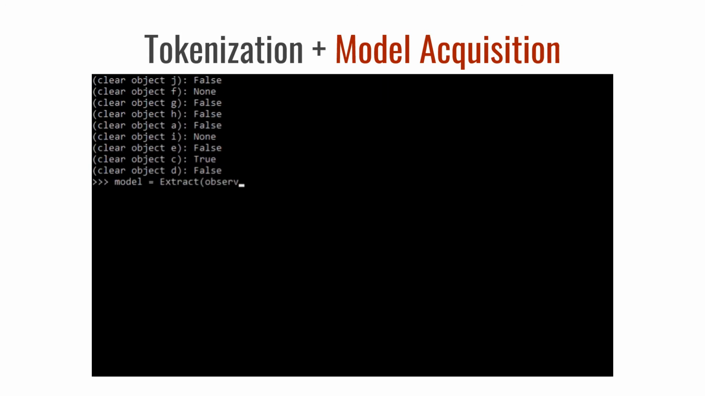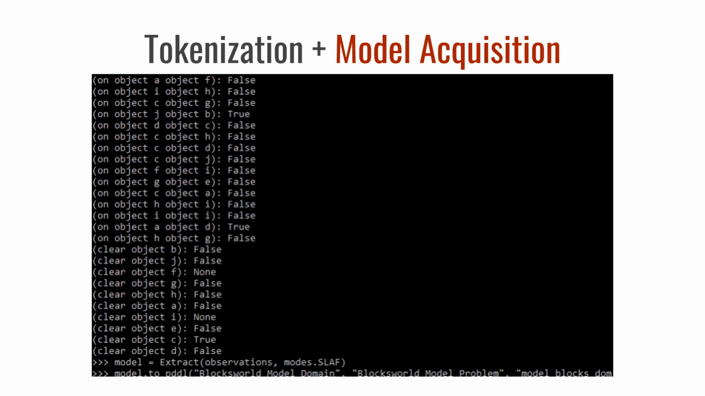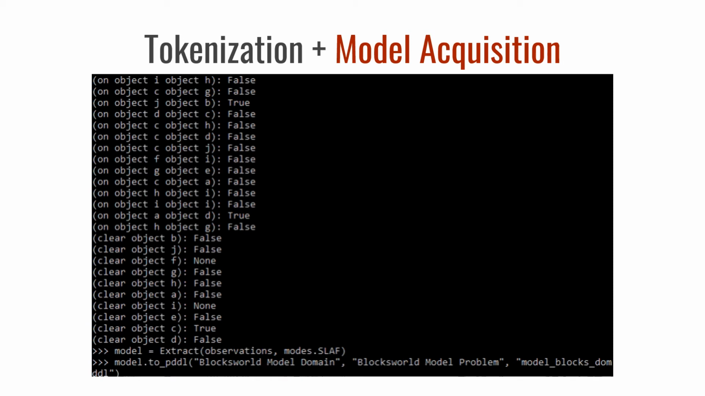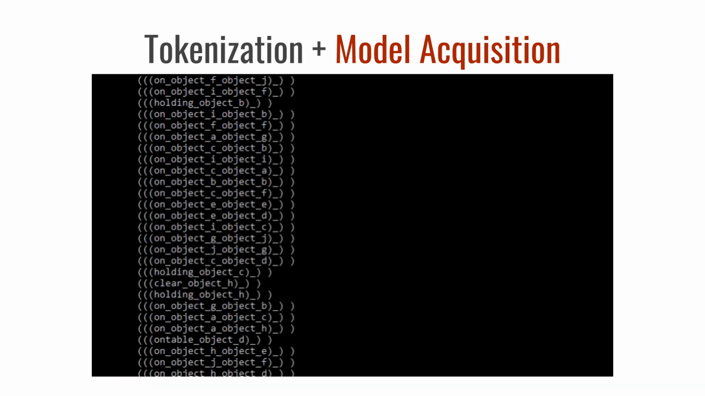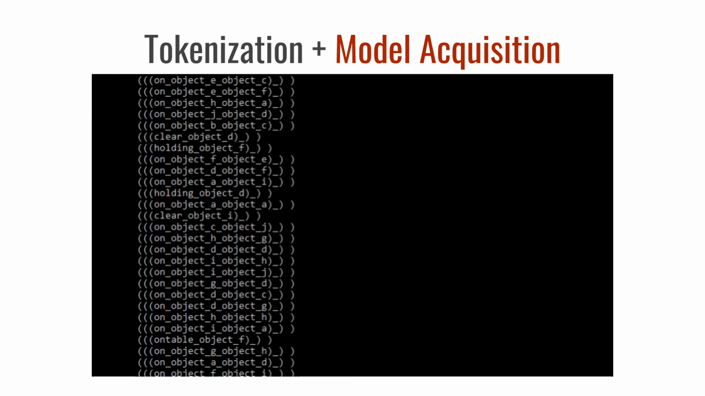These observation tokens can then be directly passed to the extract class, which generates a model using the SLAF model acquisition technique. With a single function call, this model can then be dumped to PDDL. Here, the user has printed out the model, but it can also be stored in local files.